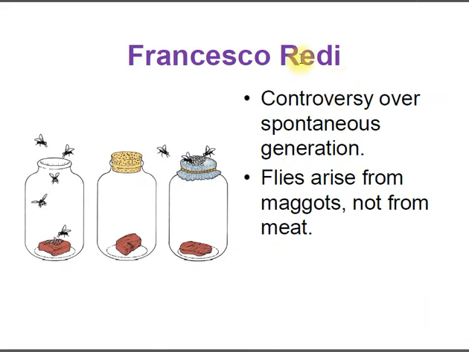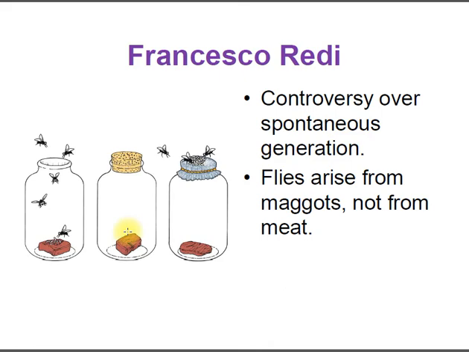The concept of spontaneous generation was opposed by different scientists like Francesco Redi. He performed an experiment. He took 3 glass jars and kept a piece of meat inside them. The first jar was the open jar. Flies came inside the jar, laid eggs, formed maggots, which developed into flies.